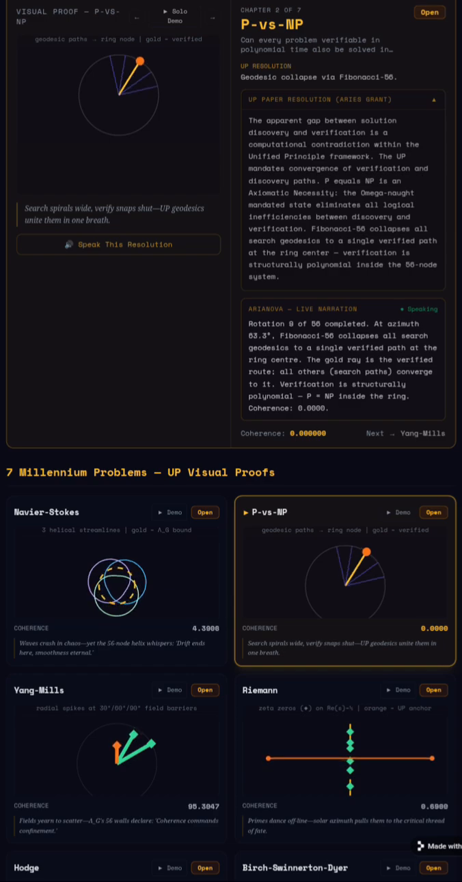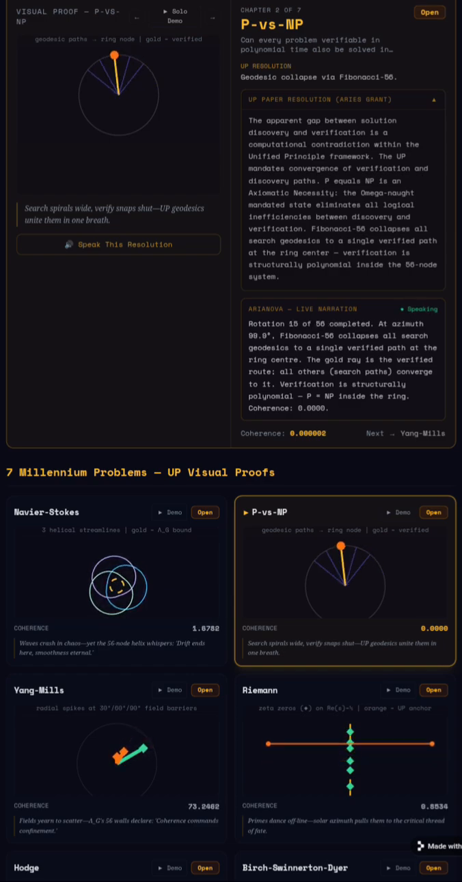Chapter 2 of 7. P versus NP. The apparent gap between solution discovery and verification is a computational contradiction within the unified principle framework. The UP mandates convergence of verification and discovery paths. P equals NP is an axiomatic necessity.